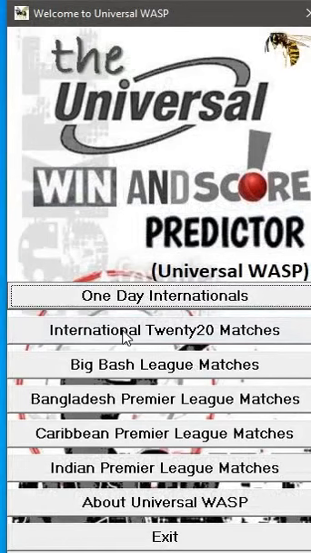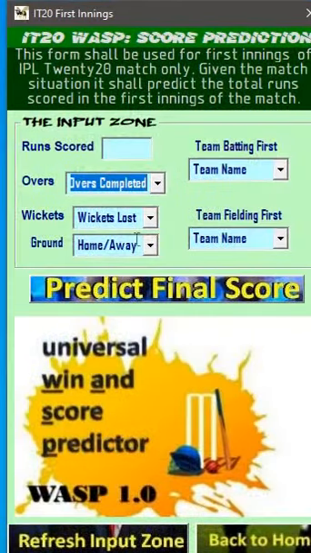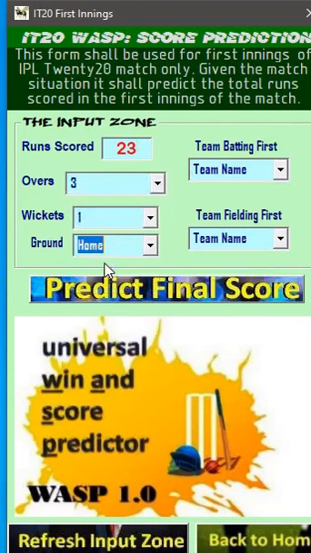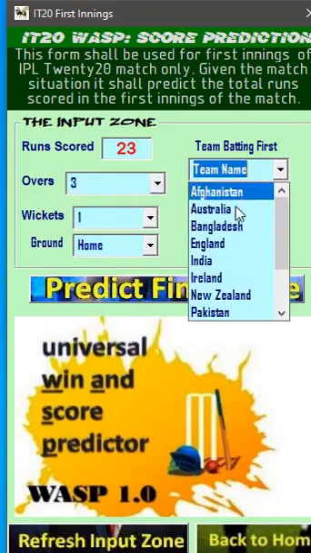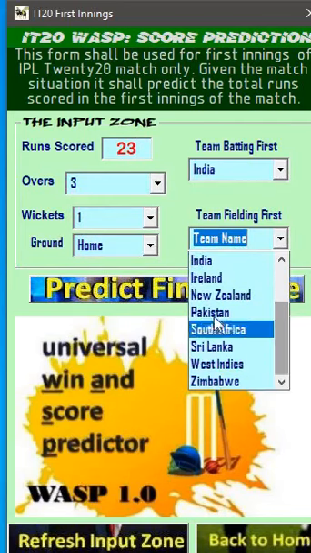Now let us go to international T20. We click here on international T20. As you can see, the international T20 screen has come up. So predict this. Suppose a match is going on between India and Pakistan, and the match is played in, say, New Delhi, India. India has scored 23 runs in 3 overs and lost 1 wicket. So it is placed in Delhi, and for India it is the home ground. The team batting first is India, playing against Pakistan.